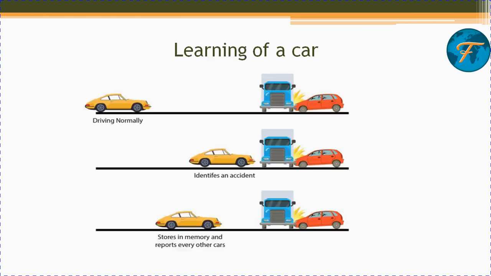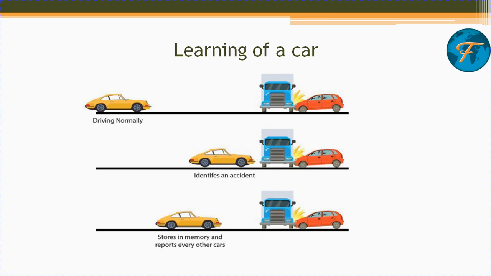So how does your car learn? You can see the yellow car up on the left, driving normally, and it finds through the AI mechanism that a collision has happened between a blue truck and a red hatchback, a coupe car, so there is an accident. So it identifies an accident. It has a small local memory within it.